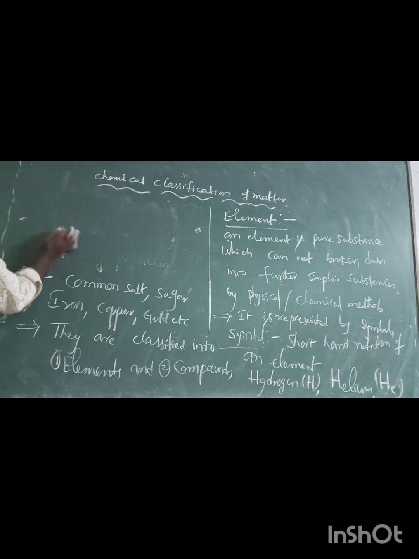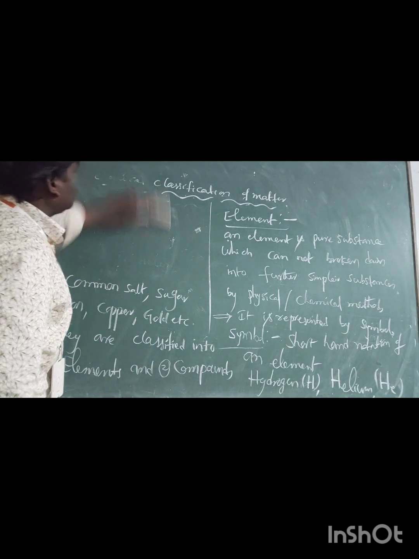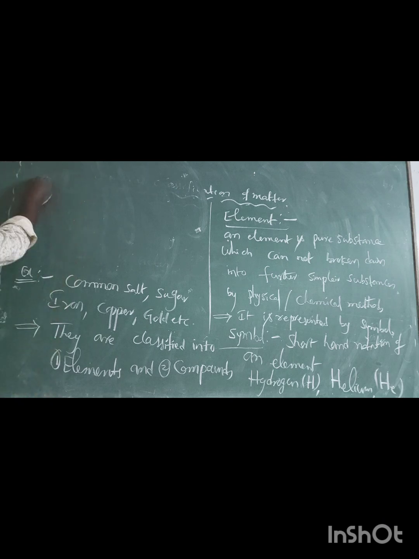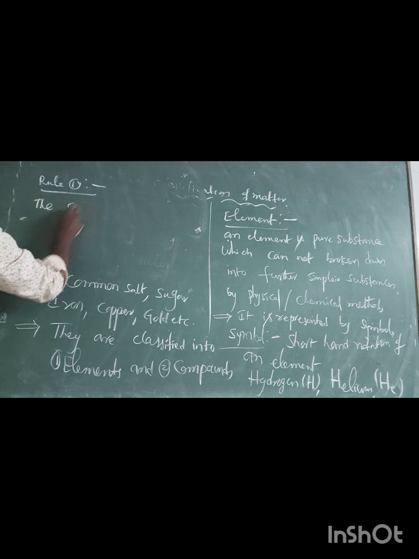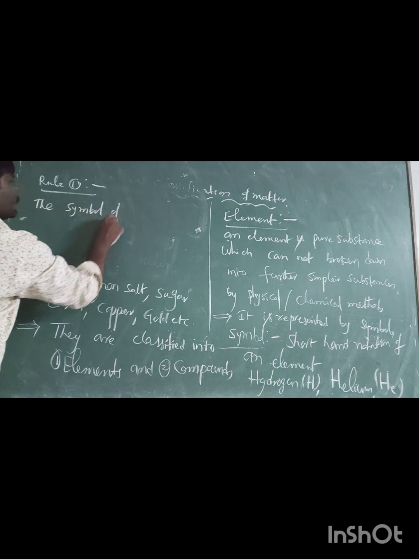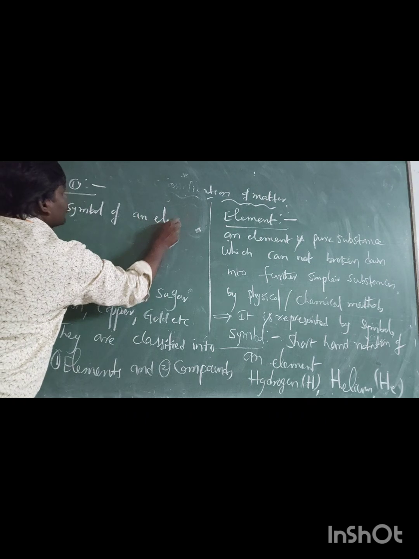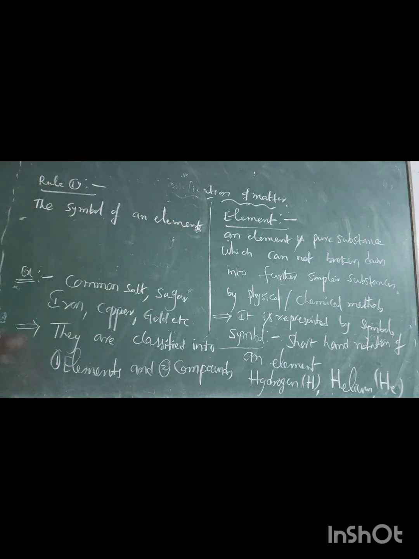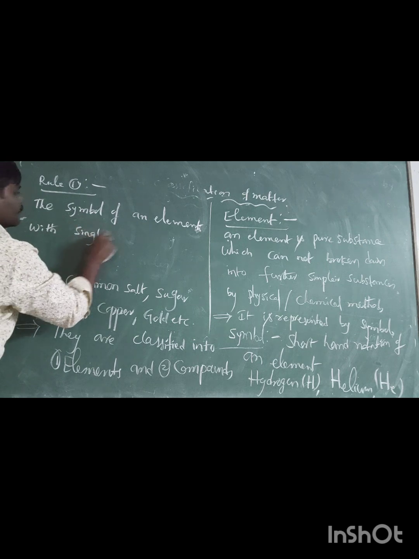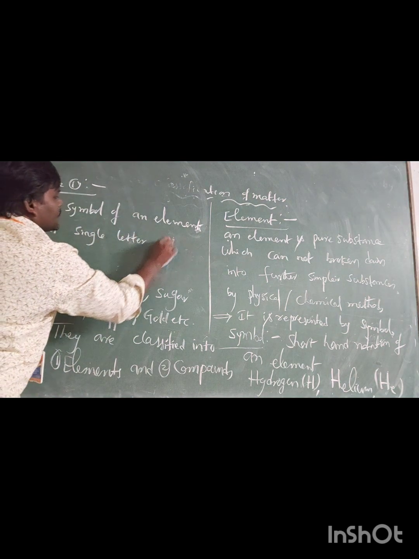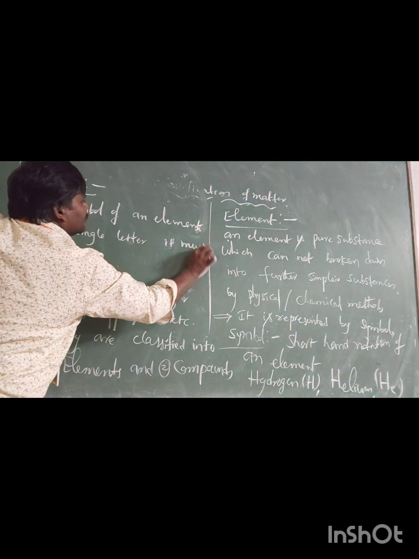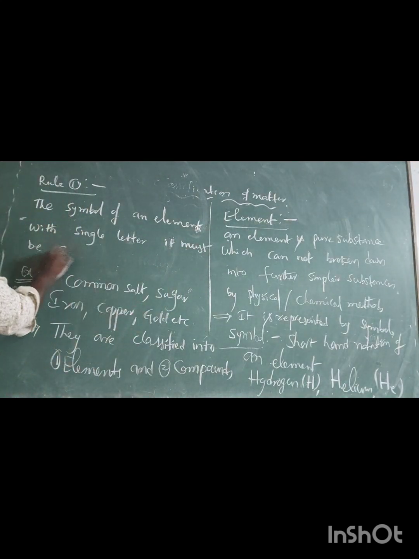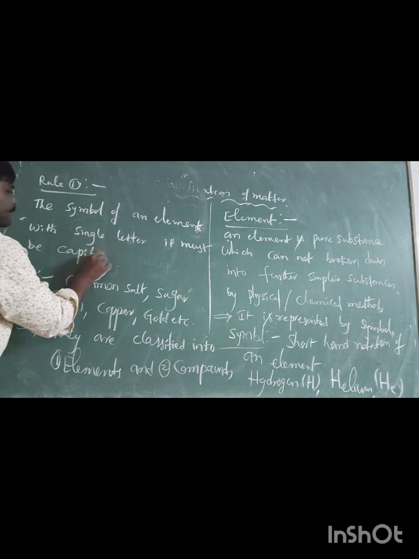For the guidelines of symbols, the first guideline, or rule number 1, is the symbol of an element with a single letter must be a capital letter.